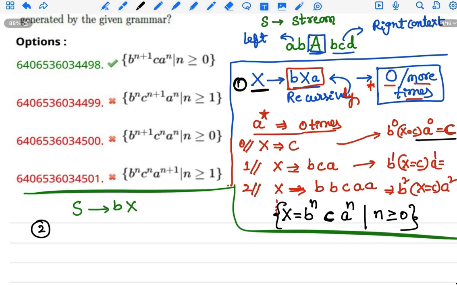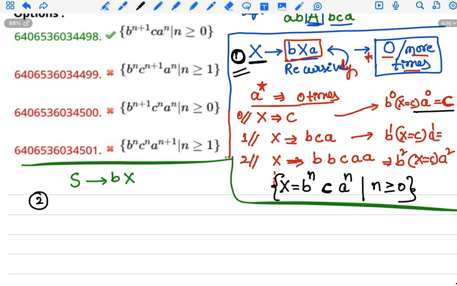This is the first step: consider the X which is the non-terminal node. For the next step, consider the string and replace this X with the general condition.